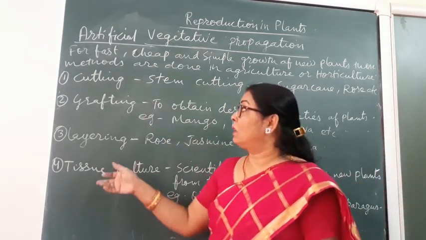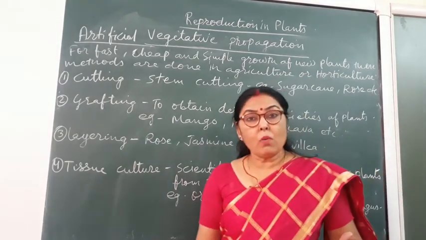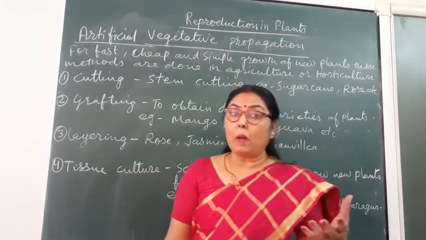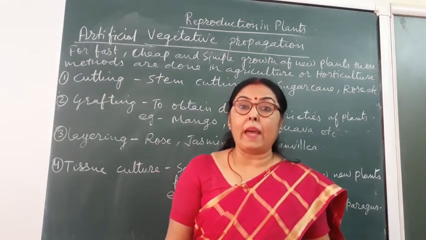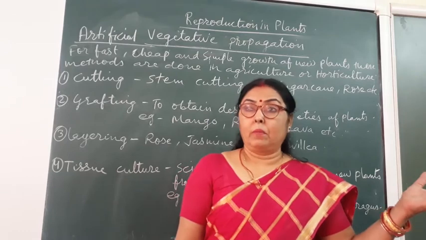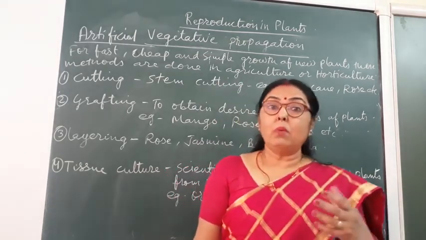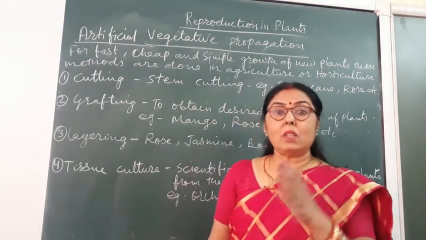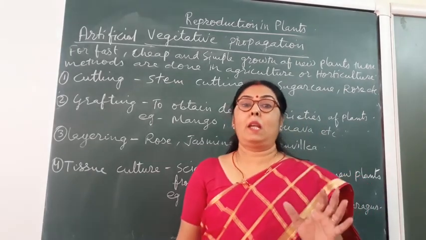So in these methods, the first is cutting, stem cutting. We all know that whenever we want to grow a new plant of the rose plant which we have seen in the house of our neighbor or our friends or our relatives, we say, please give us one stem cut. So the stem is cut and is sown in the soil.